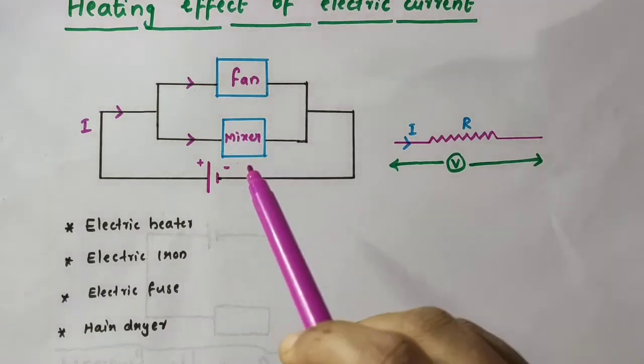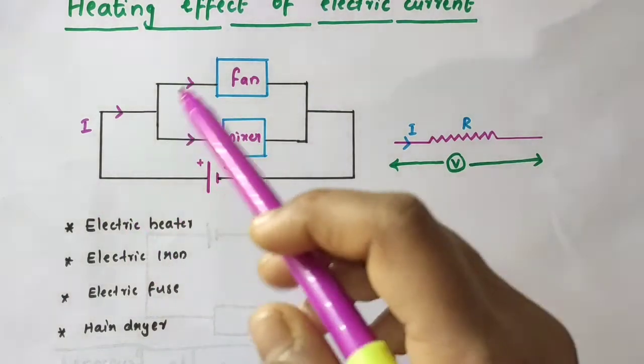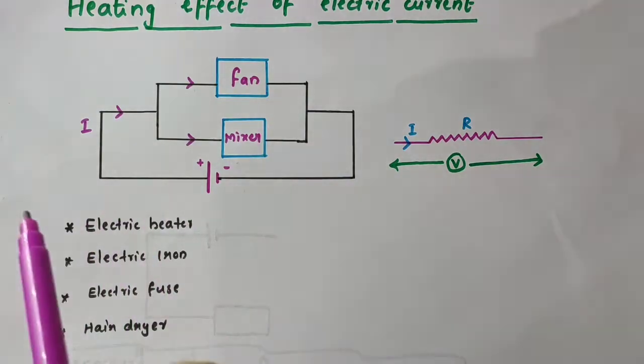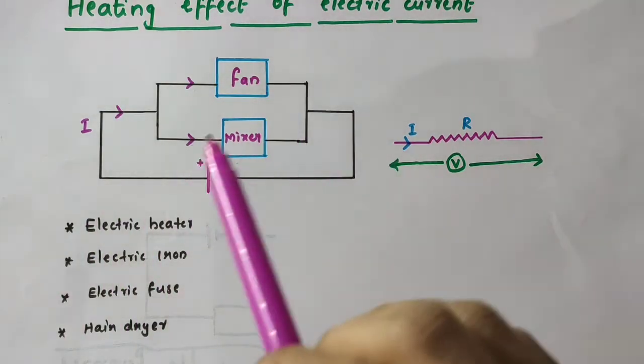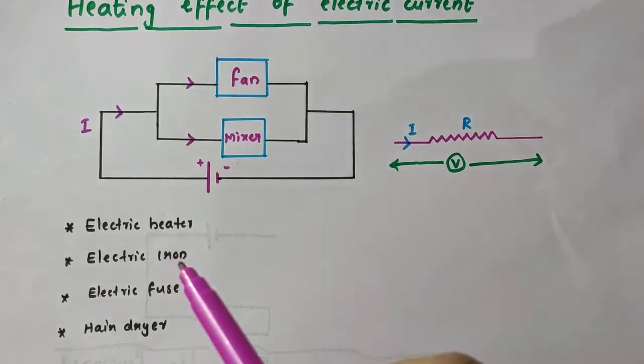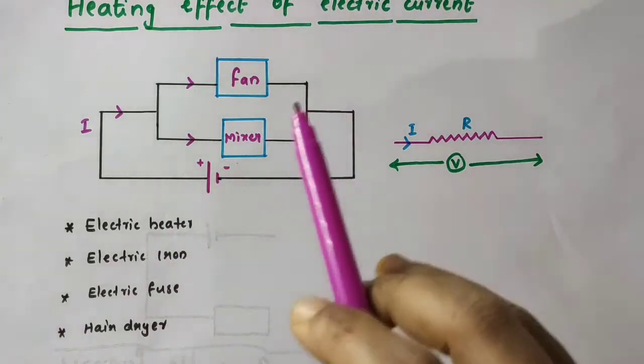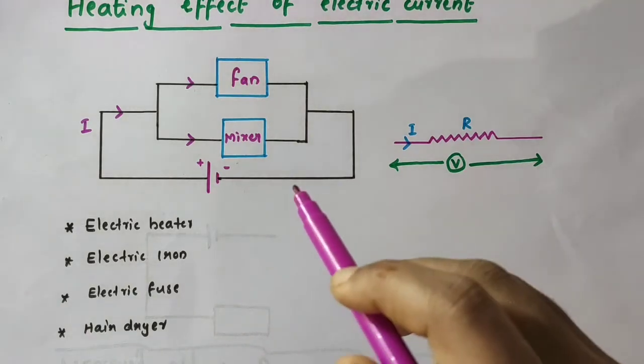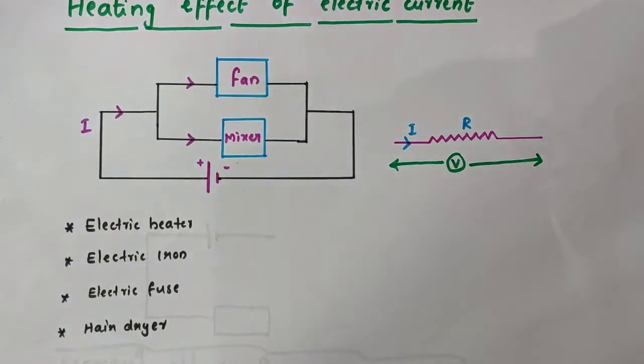If the electric circuit is purely resistive, that is, no electric fan, no mixer, but a configuration of resistors only connected to a battery, the source of energy continuously gets dissipated entirely in the form of heat. That is known as the heating effect of electric current.